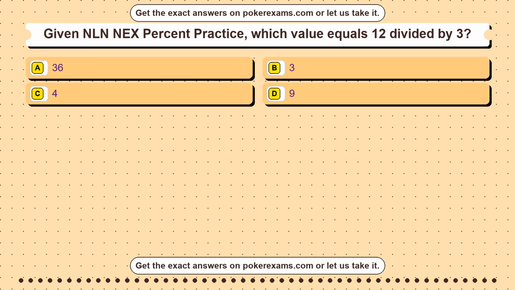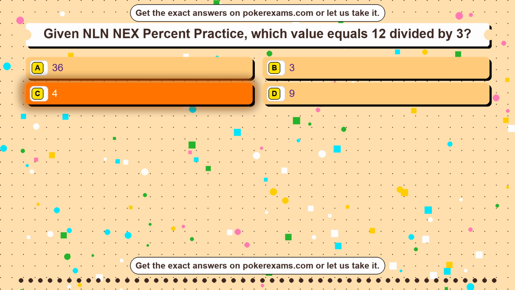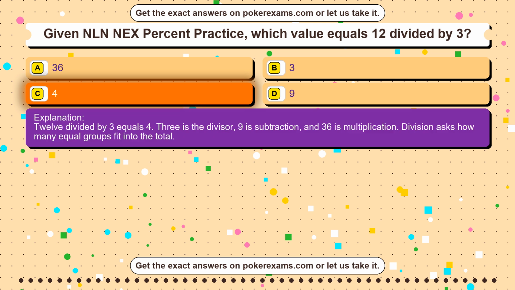Question 48. Which word best describes a claim supported by evidence? Option A, variable. Option B, argument. Option C, fragment. Option D, decimal. The correct answer is option B. An argument in reading and writing is a claim supported by reasons and evidence. A fragment is an incomplete sentence, a decimal is a number form, and a variable represents an unknown. Evidence points to argument structure.